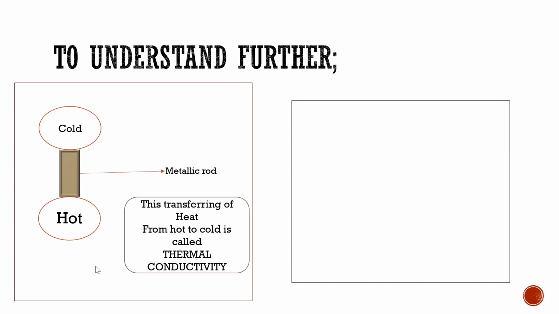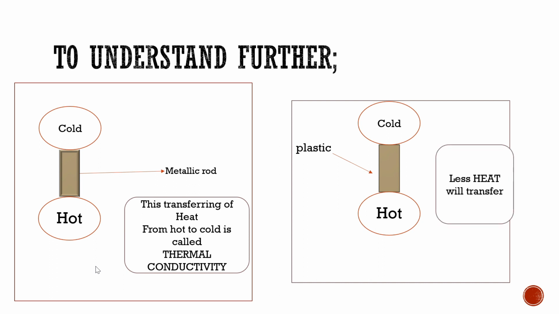At the same instance, consider the same hot object and cold object. This time, instead of using a metallic rod, we will use a plastic. The plastic will absorb it. Comparatively less heat will transfer. Why?